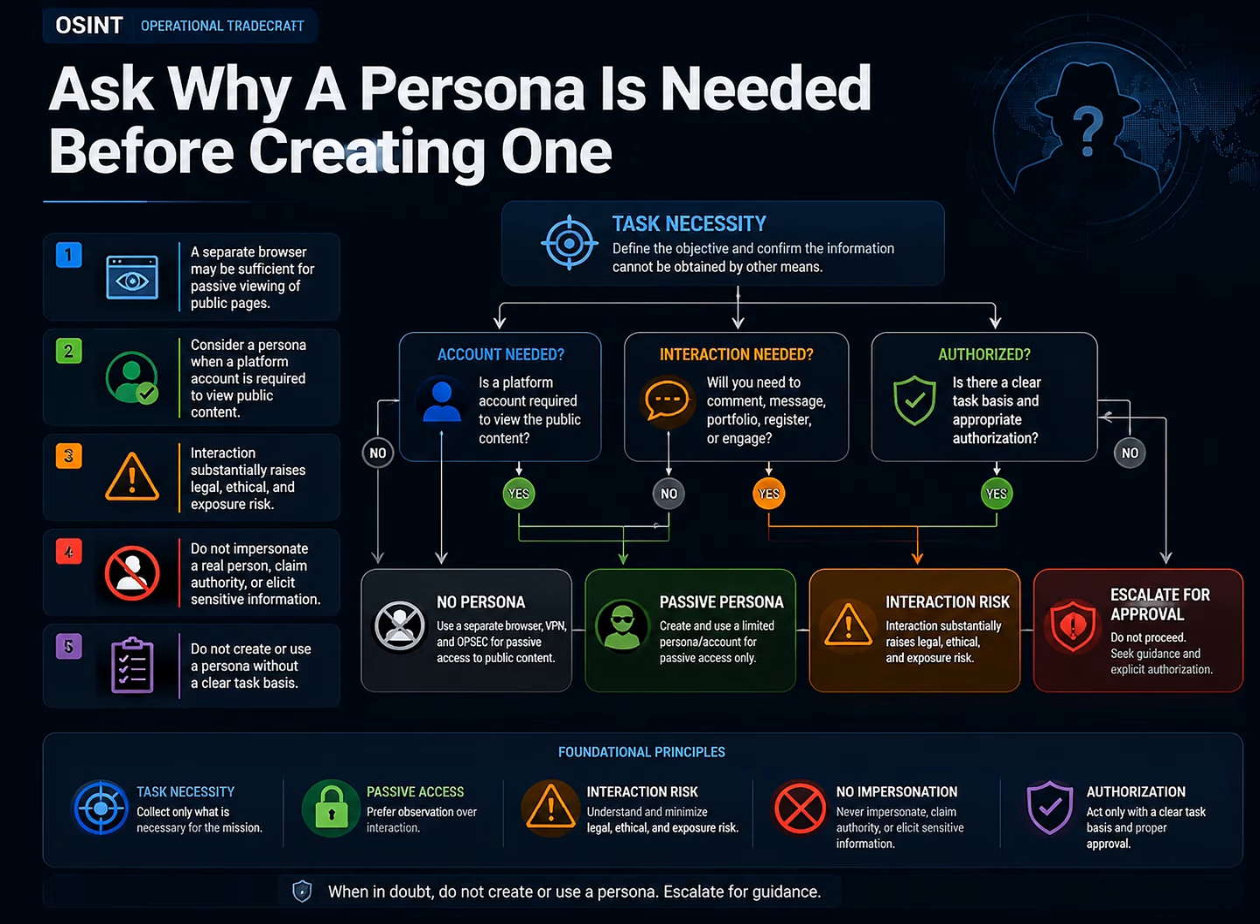Ask the question that may save the most work. Does this task need a persona at all? Company websites, court records, public news, and government notices usually require no social identity. Even when a platform requires login, a low-privilege account in an isolated browser may be enough. Every additional persona adds email verification, recovery, platform records, and maintenance. Create one only when task-relevant public material requires login and authorization permits it.